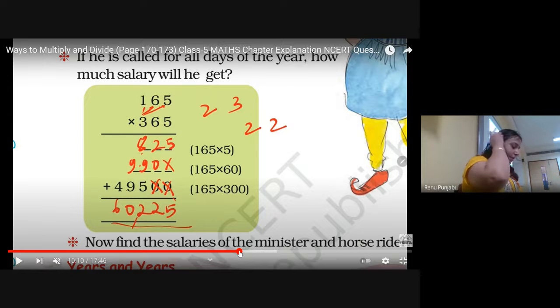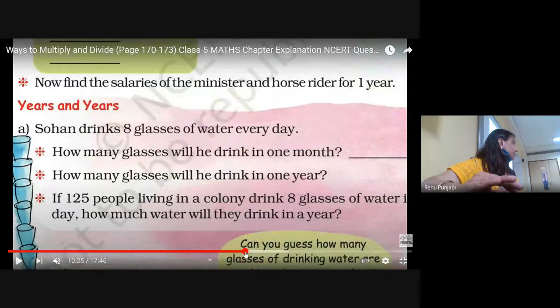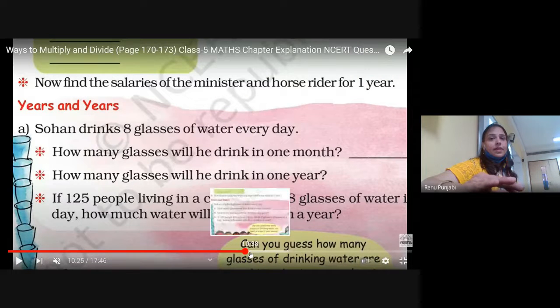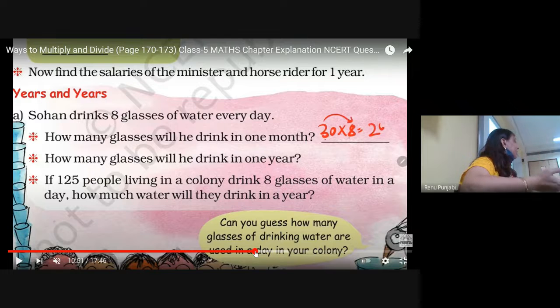Now go to the story problems. Sohan drinks 8 glasses of water every day. How many glasses will he drink in 1 month? Ma'am, it would be 8 multiplied by 30. Yes. And ma'am, you told us in between we take 30 because in maths we consider the month as normal. Yes. So it will be 8 multiplied by 30. You know 8 multiplied by 3 is 24, and add the 0 at the back.